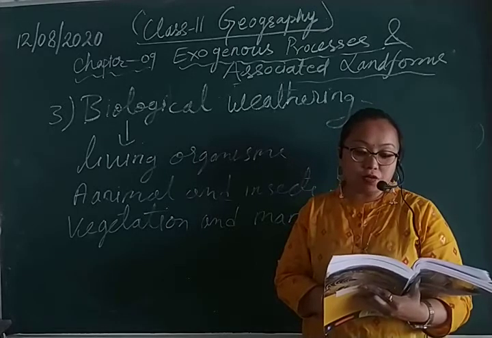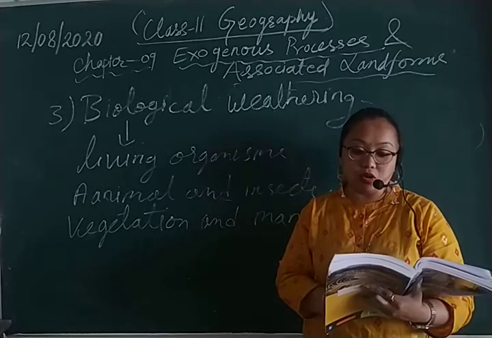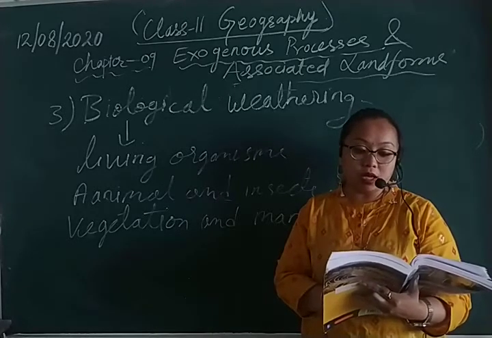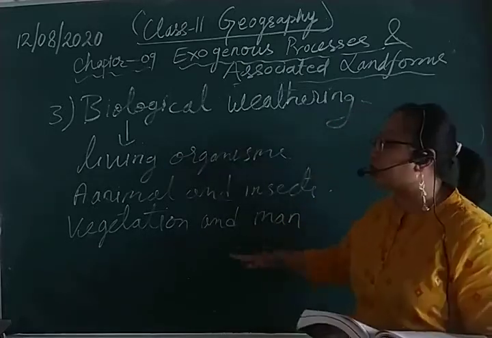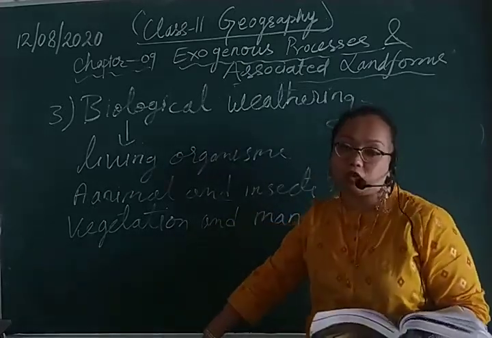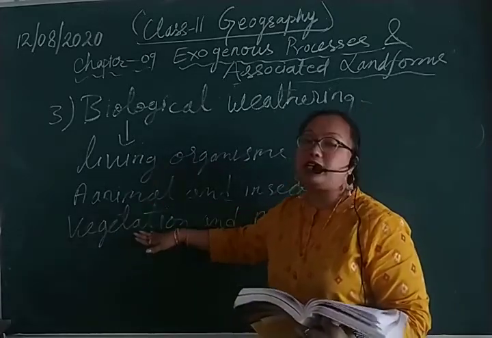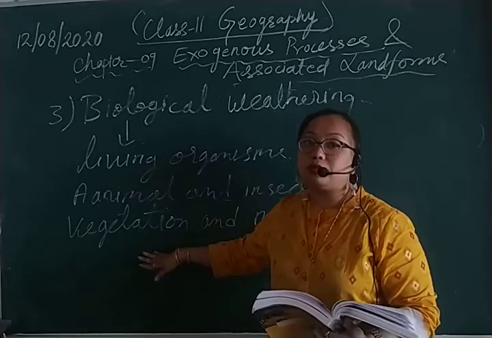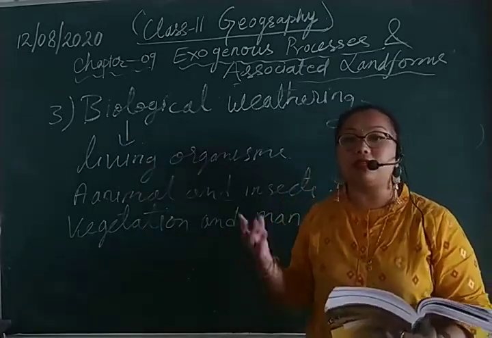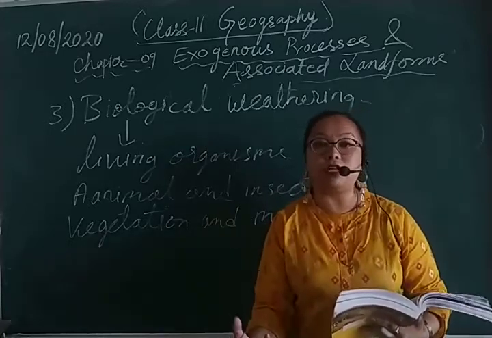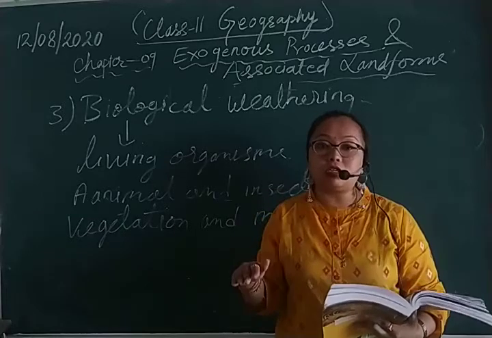Even roots of shrubs and trees reach deep into them and dislodge large blocks and the crypts. So basically, vegetation is not only the small plants or the small plantation. Vegetation also includes trees. Trees are not there on the earth surface, or they are totally absorbed beneath the surface of the earth. How? Because their roots are not on the top surface, right?